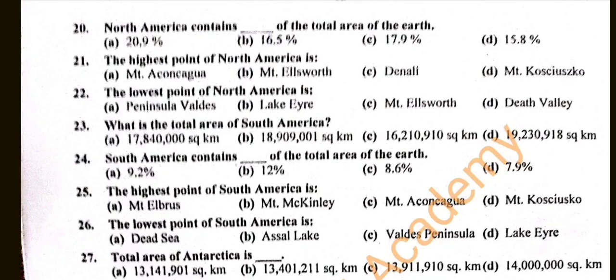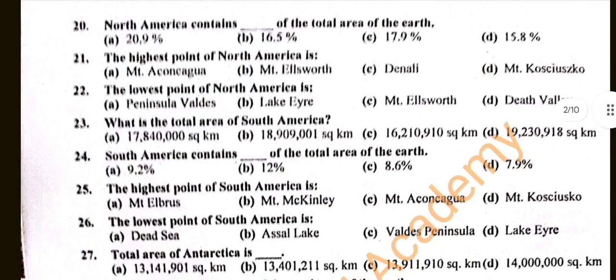Question number 22. The lowest point of North America is A. Peninsula Wells, B. Lake Eyre, C. Mount Ellsworth, D. Death Valley. And the correct answer is D. Death Valley.